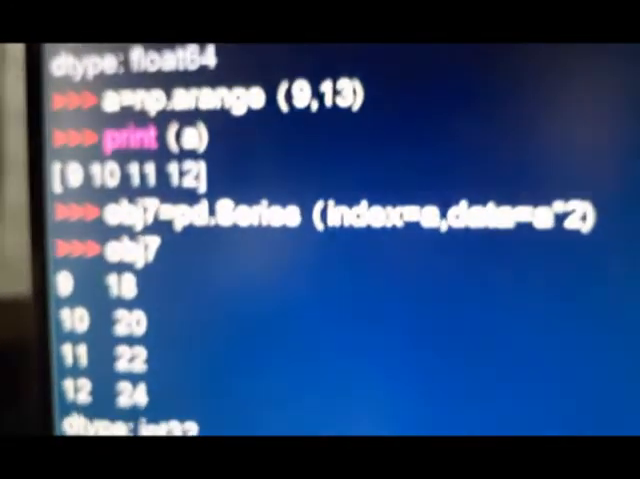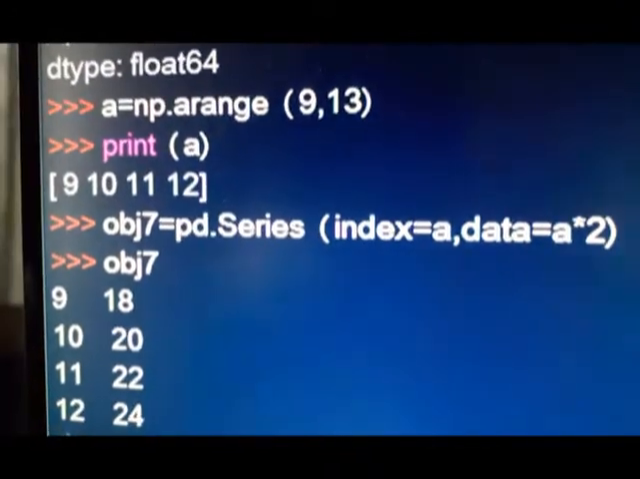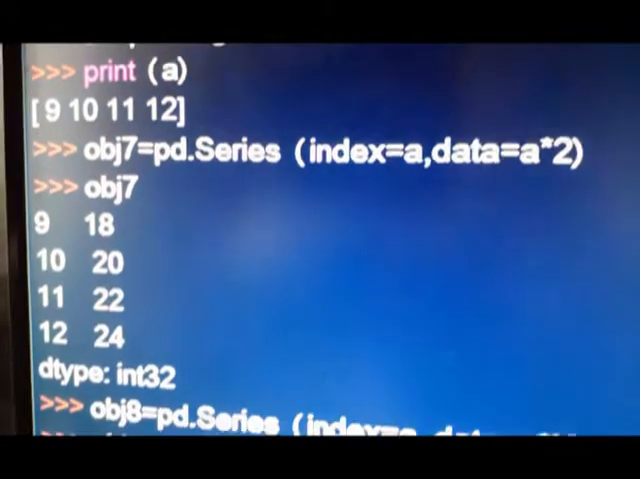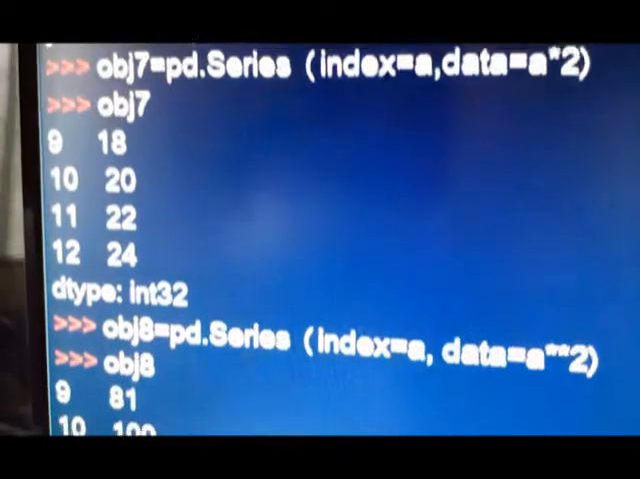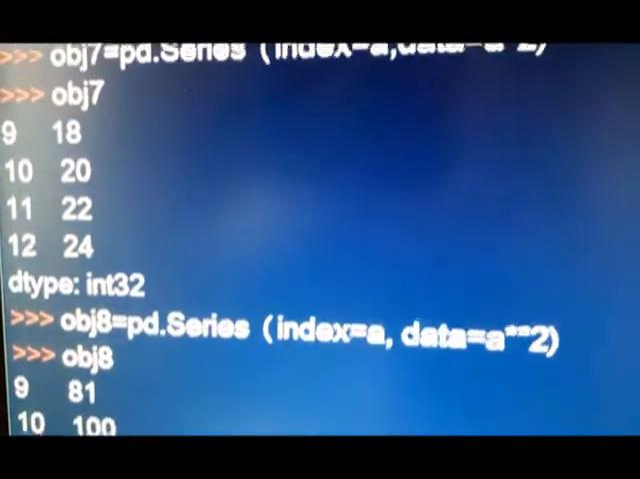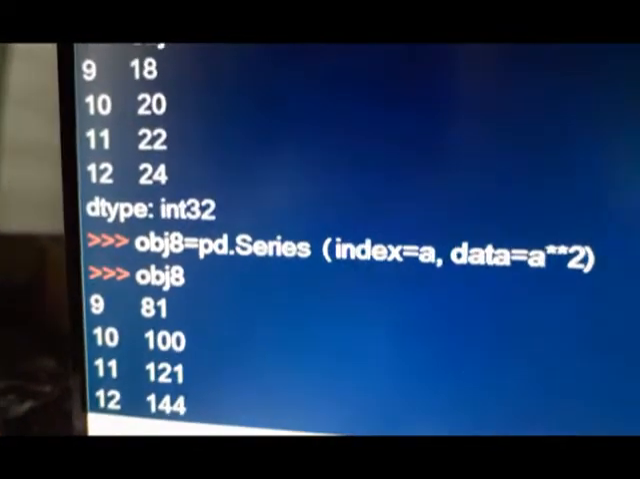After that, I have to show you this part. You can see here, this is arange. An array is created, the array is passed, and vectorized operation is done. Then that is A into 2 and A raised to 2. This is the output, and this is executed.